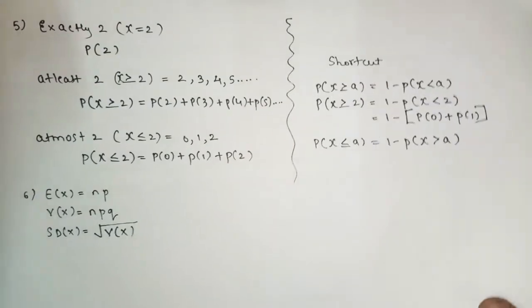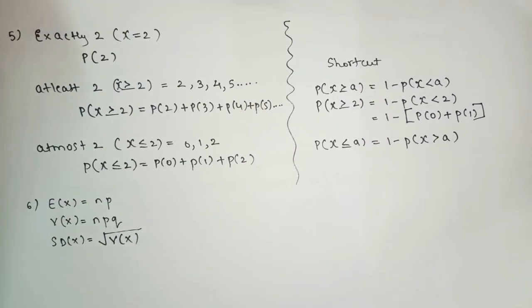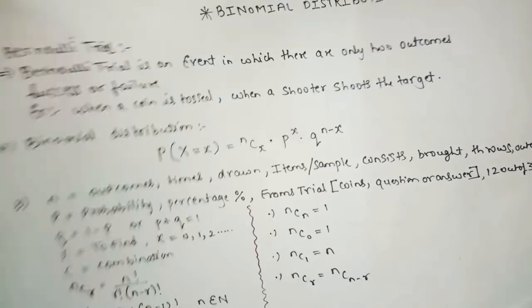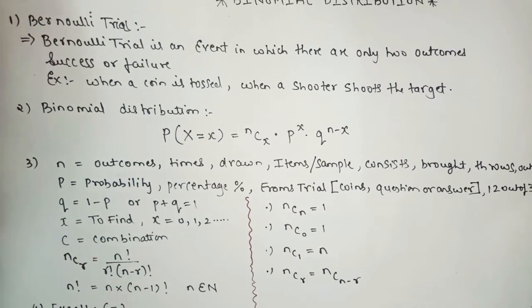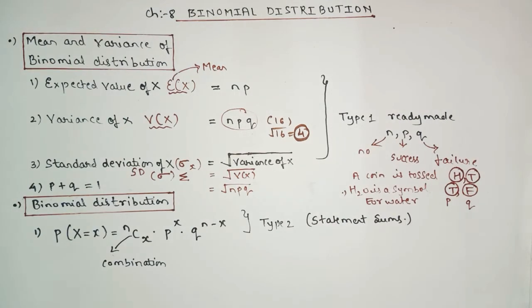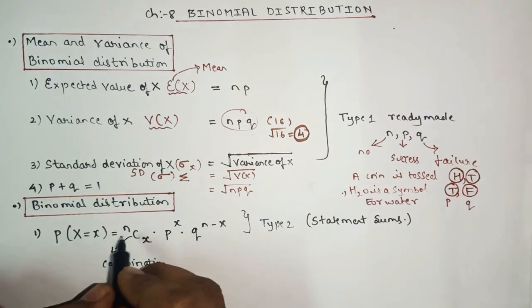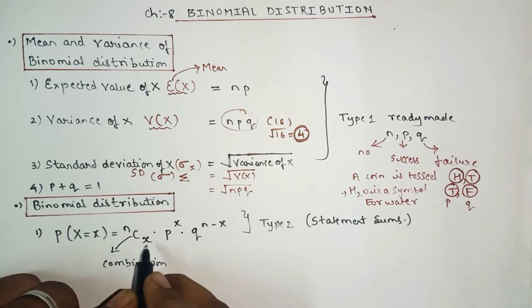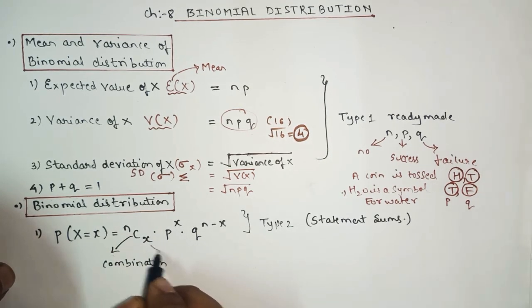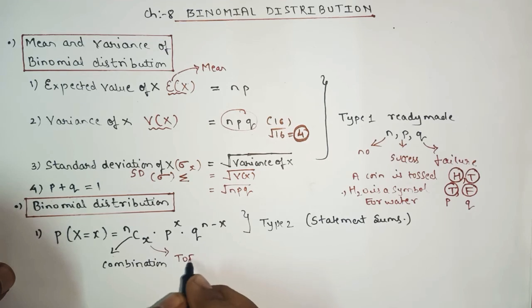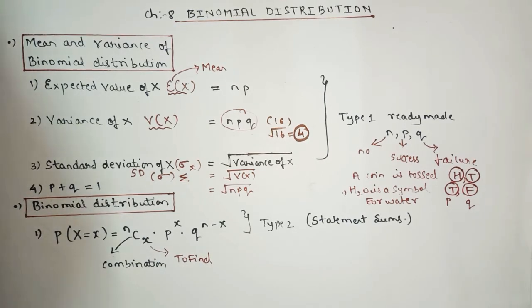So there are lots of things which we have to learn in type number 2. So in the next video, I will explain each and everything in detail. Okay. So just remember C stands for combination. N is a number. X, just remember X here is to find.